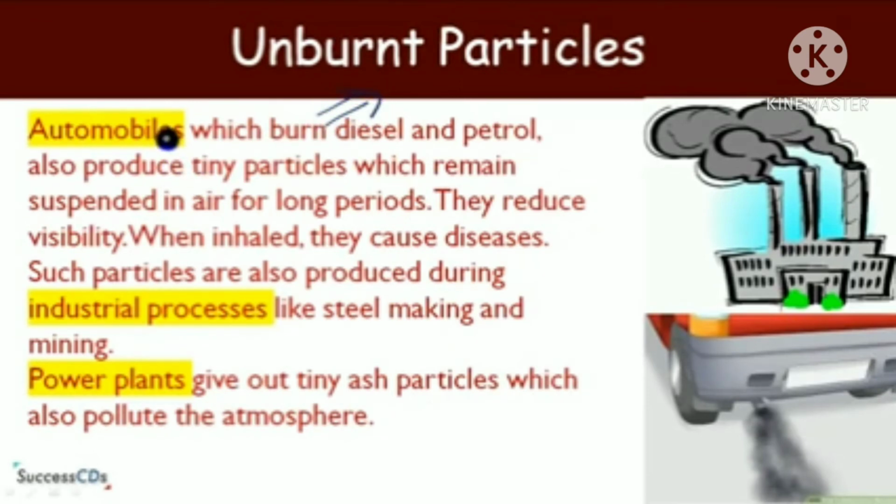Next major pollutant of air pollution is unburned particles. Automobiles which burn diesel and petrol also produce tiny particles which remain suspended in air for a long period. They are known as SPM, suspended particulate matter. Means diesel and petrol, when they are burned, not only produce carbon monoxide, they also produce tiny particles which remain suspended in the air.